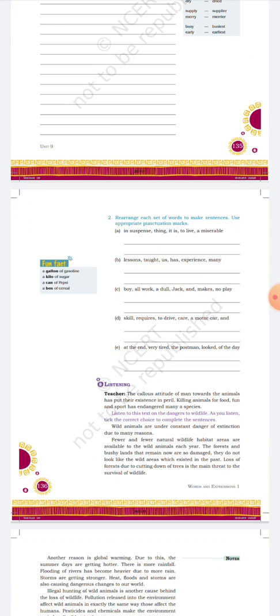So comes the question number 2. Rearrange each set of words to make sentences. Use the appropriate punctuation marks. So you have to rearrange. This is a very easy thing.